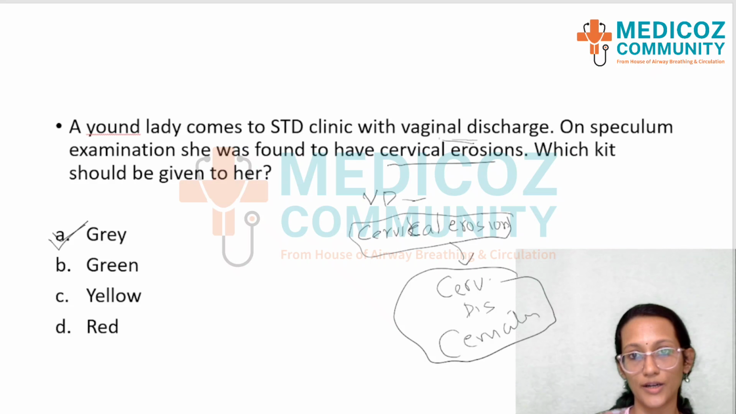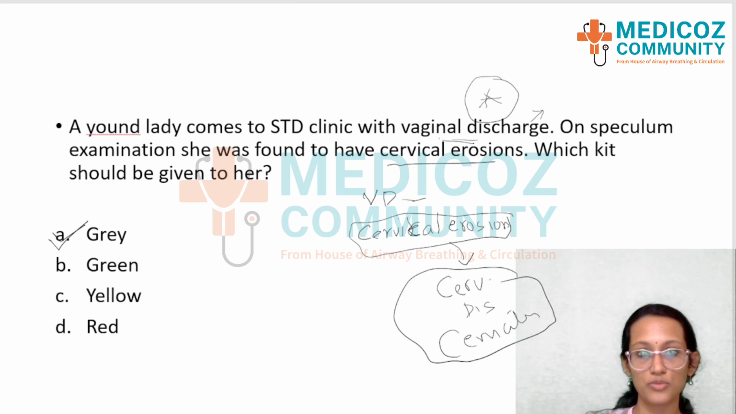That is the important message from this question. After reading the first line, we would think that, okay, it's a green kit, but remember, when you see a cervical erosion, you should change the kit to grey color. Okay, so option A, grey, would be the right answer.